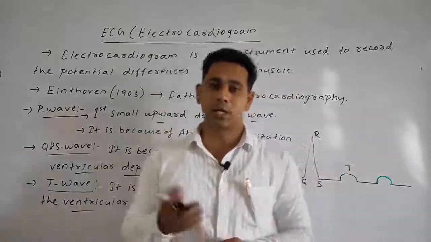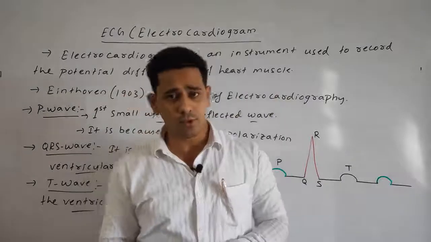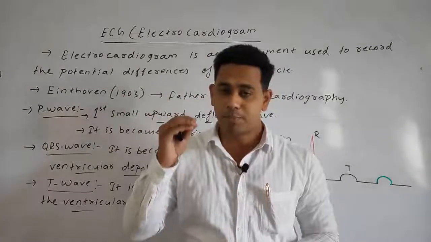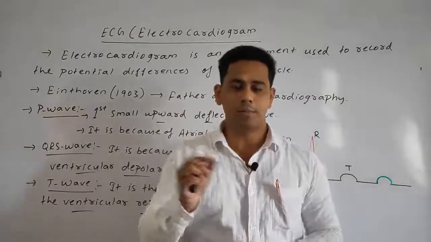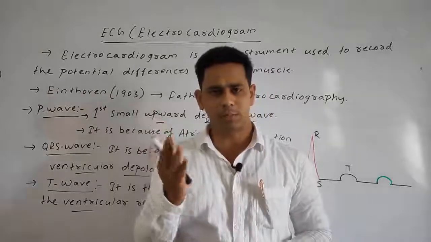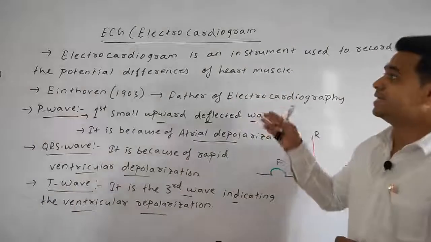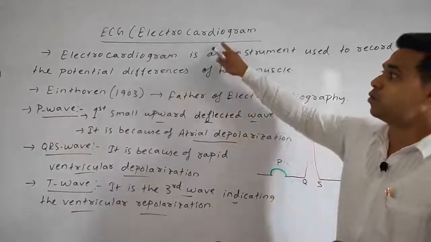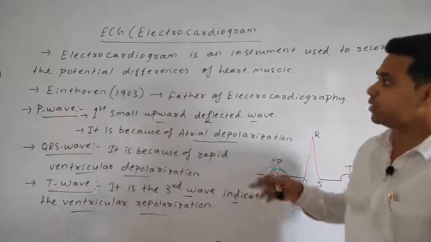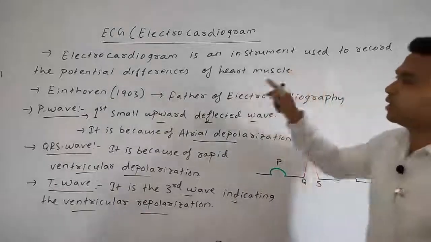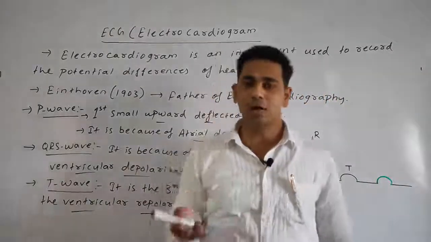Next we discussed the cardiac output also. It is the total volume of blood pumped by each ventricle per minute, which is about 5.5 liters per minute. Lastly, we discussed the ECG, the electrocardiogram, which is an instrument used to record the potential differences of the heart muscles.